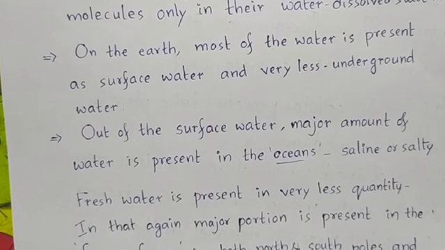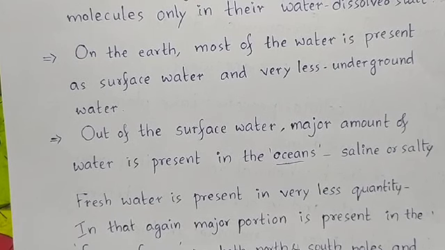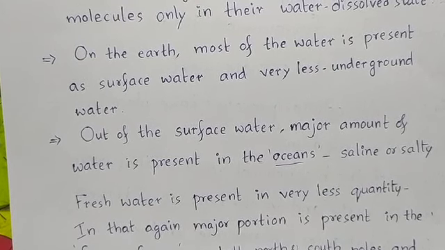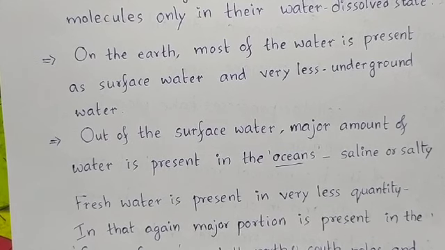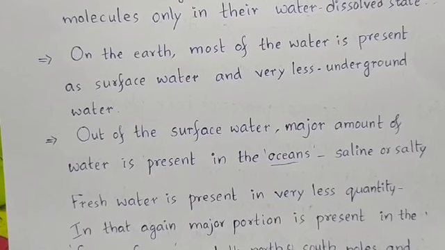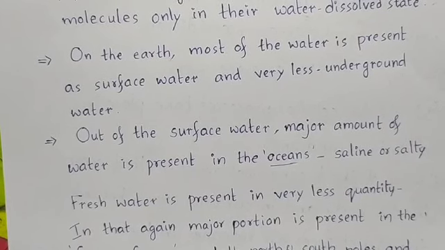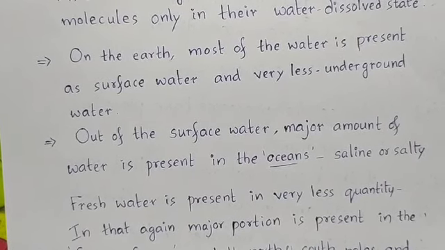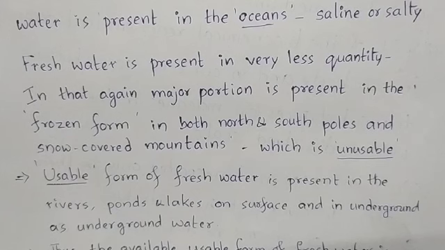On the earth, most of the water is present as surface water and very little as underground water. Out of the surface water, the major amount of water is present in the oceans, which is saline or salty water, which we cannot use. Fresh water is present in very small quantity.